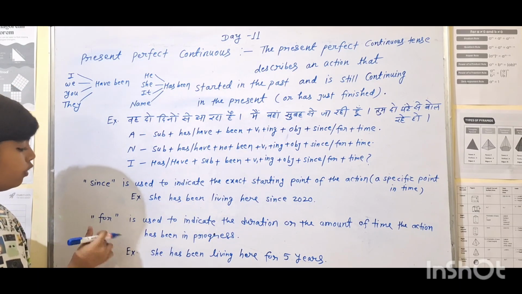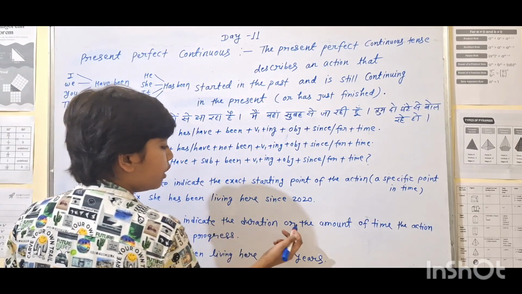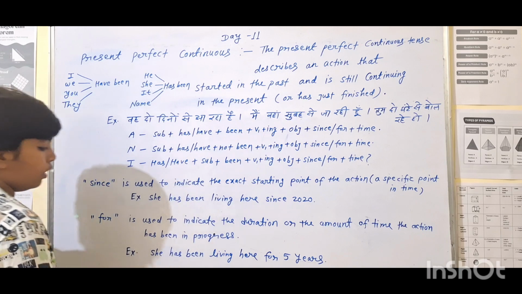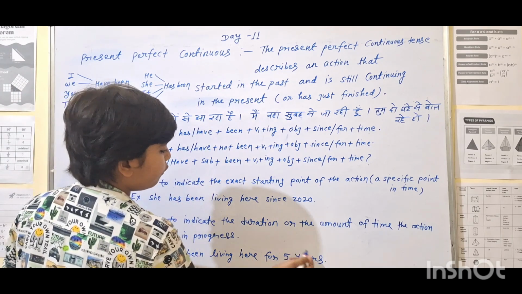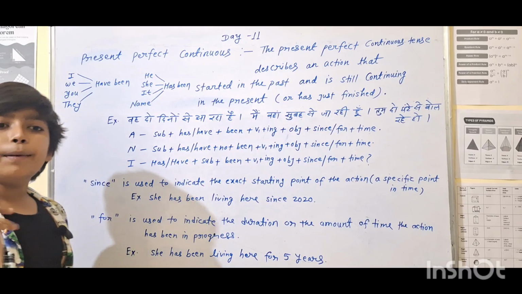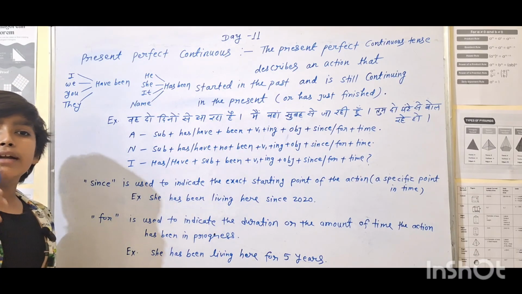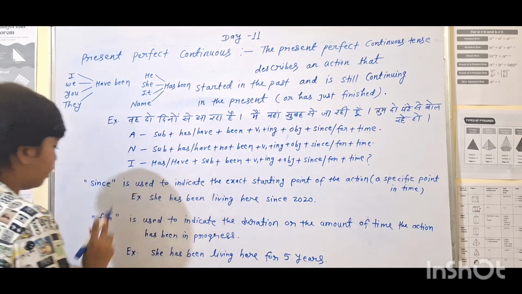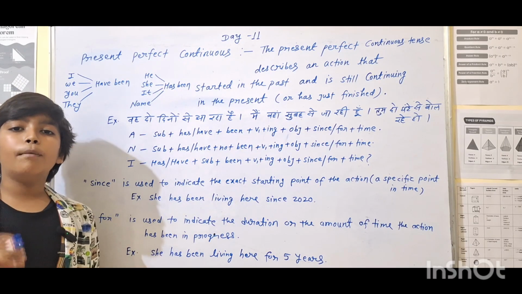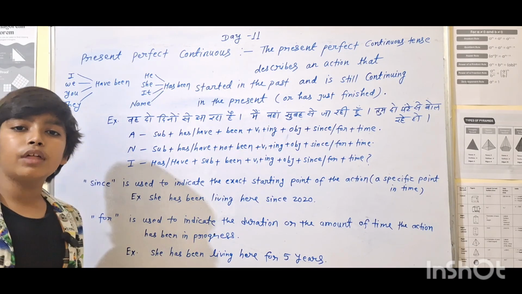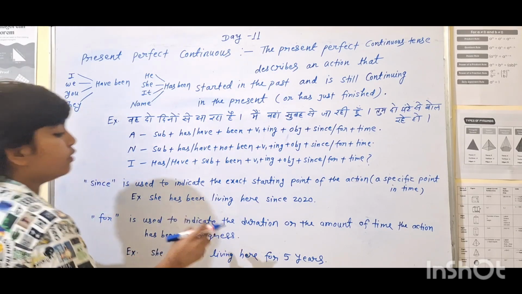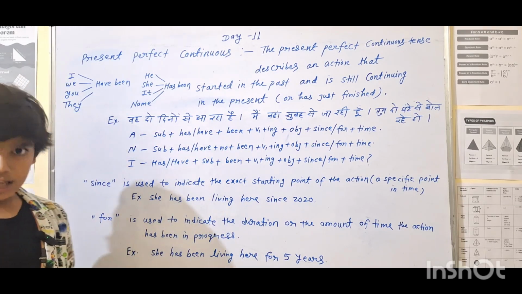And for is used to indicate the duration, or the amount of time the action has been in progress. She has been living here for 5 years. It means since talks about a point of time, an exact starting point of the action. For talks about a period of time, for how much period, 5 hours, 6 hours, 3 hours they were living there or the action was done there.